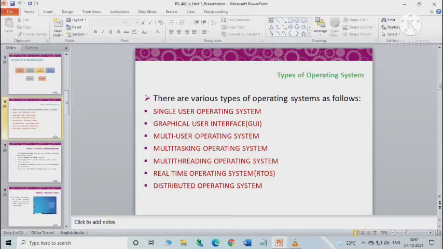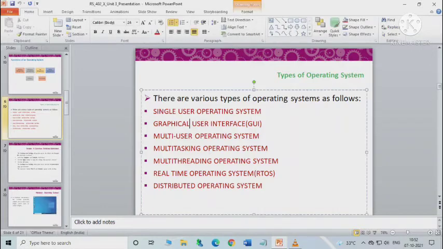Next is the graphical user interface, in short GUI. This operating system is graphic based and interactive in nature. In this type of interface we have menus and icons available to perform all operations by just clicking on them. A user does not need to remember lengthy commands or their syntax, as they had to do in the command line interface, CLI, or character user interface, CUI.